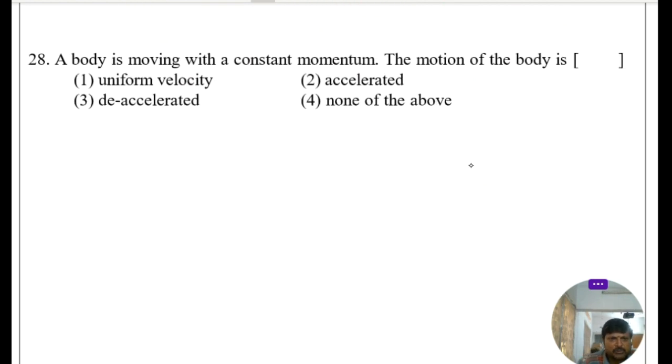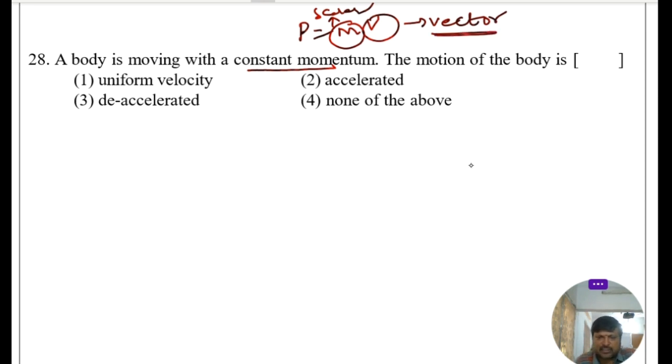A body is moving with a constant momentum. The motion of the body is? Here momentum means, we know very well, mass into velocity. Mass is a scalar quantity and velocity is a vector quantity, so momentum is also a vector quantity.